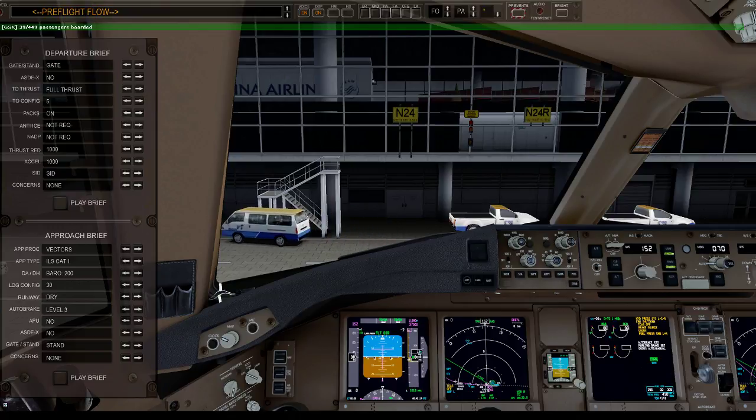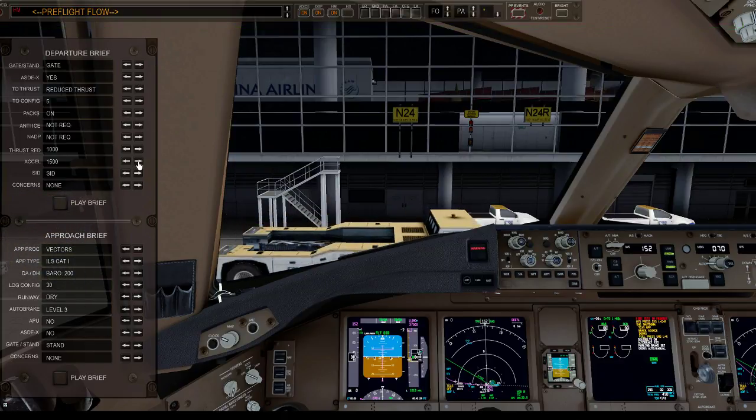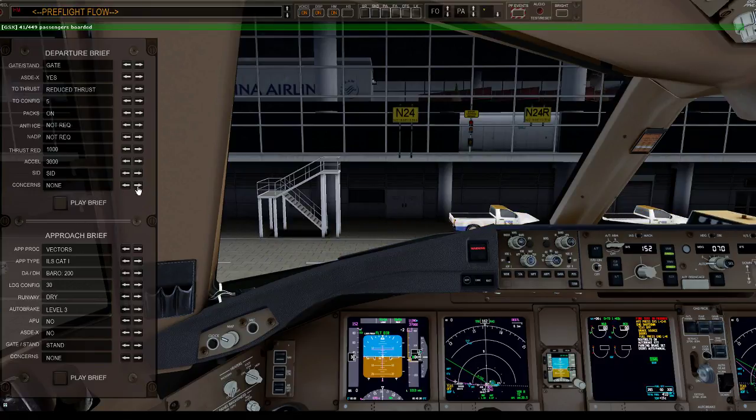So we're using flaps 5 for takeoff and reduced thrust. We'll keep the transponder on TA/RA for taxi and pushback. Concerns, none. SIDs, departing via the SIDs. Noise abatement departure procedure 2.